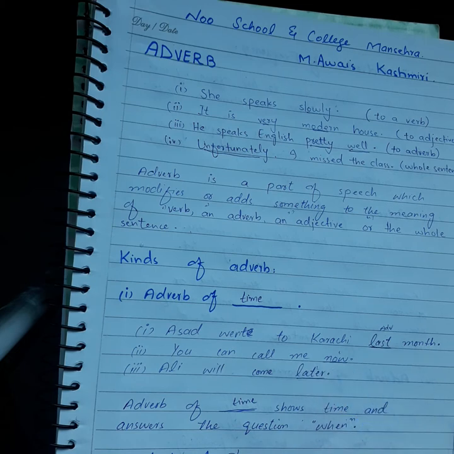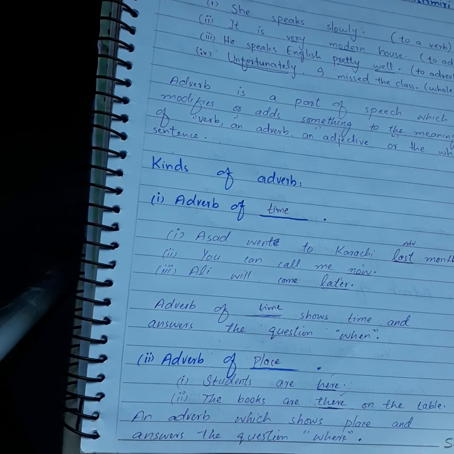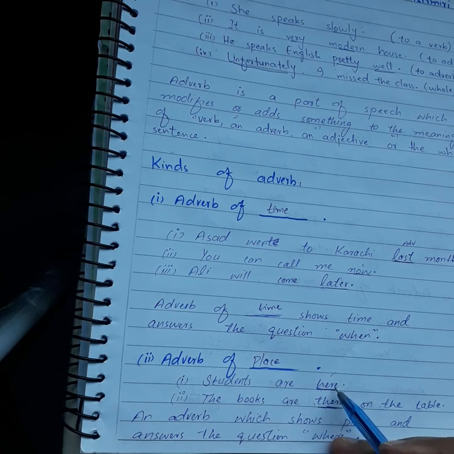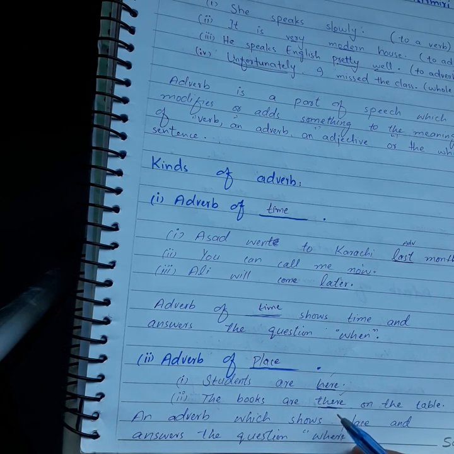Okay. Then we came toward the second kind of adverb, adverb of place. An adverb which shows place and answers the question where is called adverb of place. As you have seen in the examples, students are here, showing place and answering the question where. The books are there on the table. There means showing a place and answering the question where.